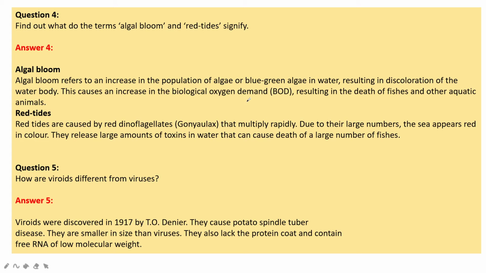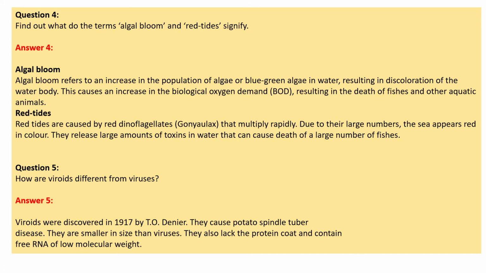How are viroids different from viruses? Viroids were discovered in 1917 by Theodor Diener. They cause potato spindle tuber disease. They are smaller in size than viruses. They also lack the protein coat and contain free RNA of low molecular weight. So viroids, discovered in 1917, cause potato spindle tuber disease. Viroids are smaller than viruses. Viruses are very small, and viroids are smaller than that.